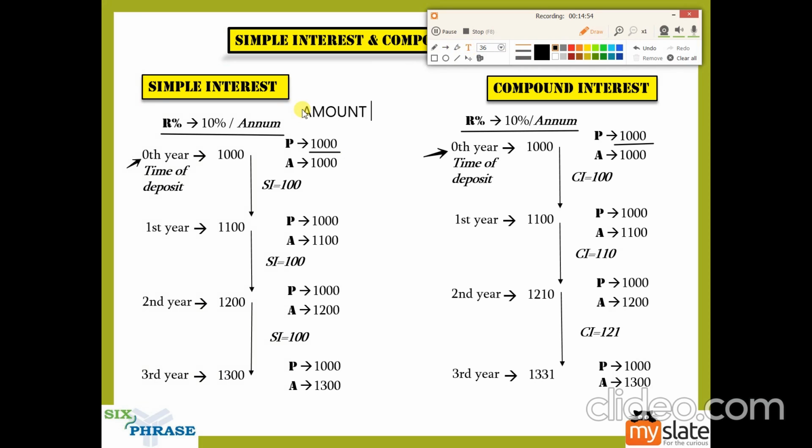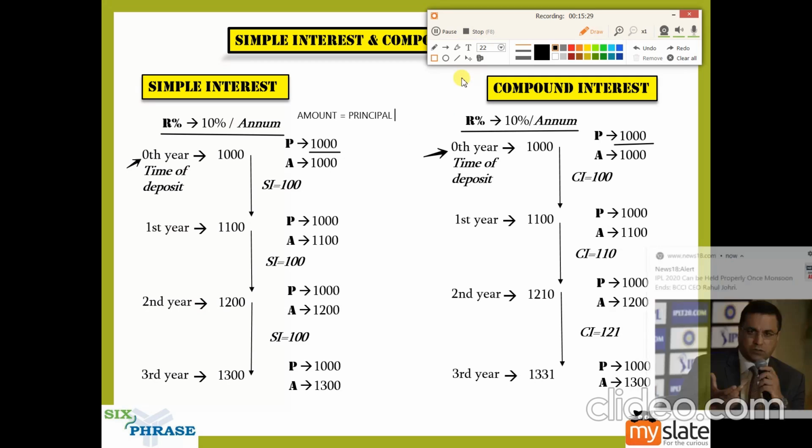Amount is equal to... So we'll take the formula and try to apply it. You know the formula, amount is equal to principal plus interest. So when this interest part becomes zero, what happens is amount will be equal to what?